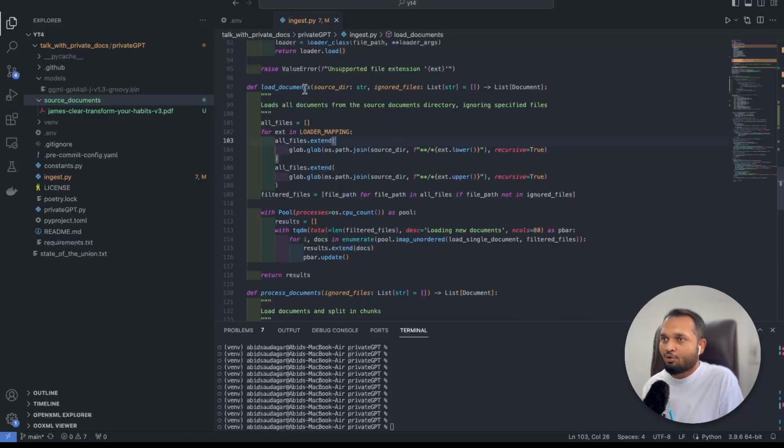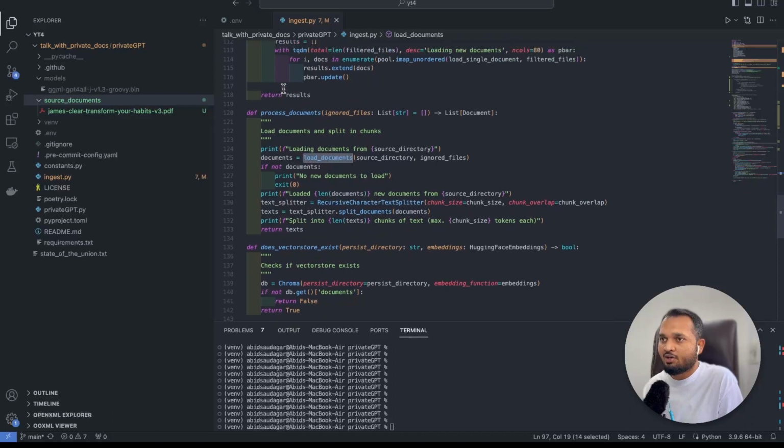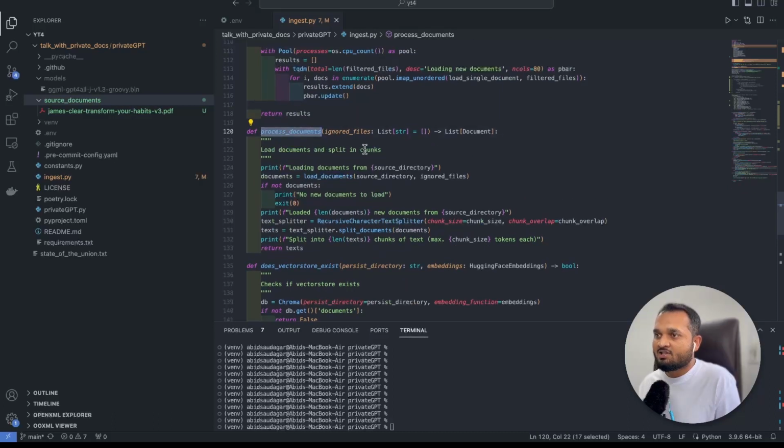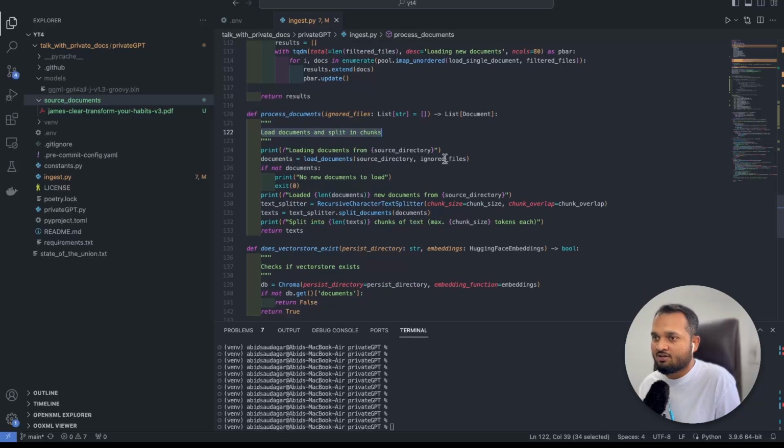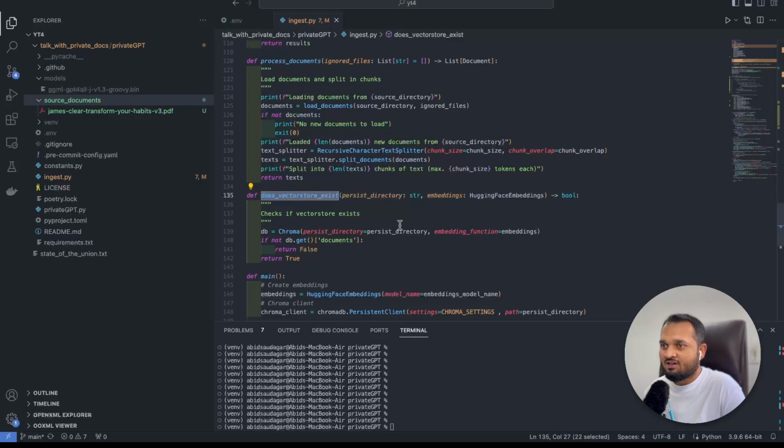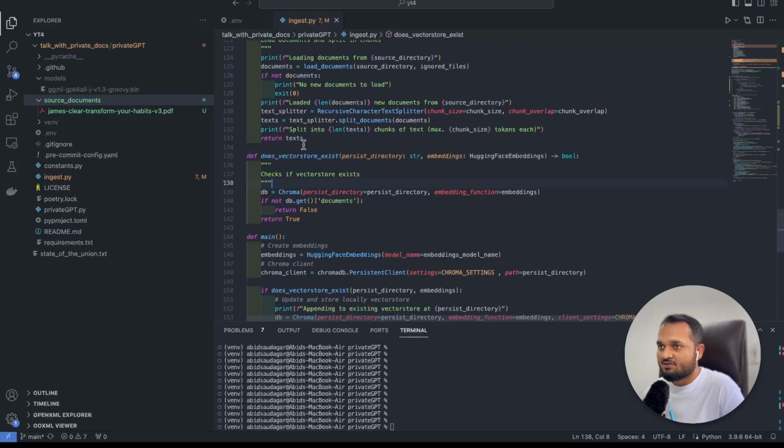And if there is more than one document, this function will come into play and it will load all the documents. Once we have loaded all the documents, we'll process them by using this function, load documents and split in chunks. Here it will load and split everything into chunks. Next, we have one more function, does vector store exist? It will check if some vector store already exists or not, if the DB is already present or not. If it is not present, it will create it. Otherwise, if it is present, it will append to it.